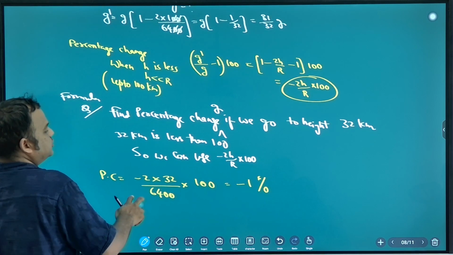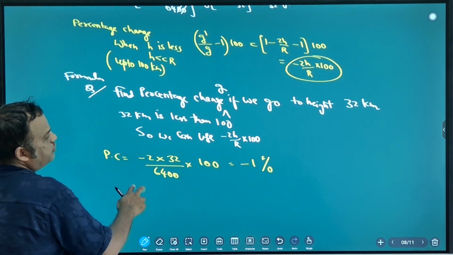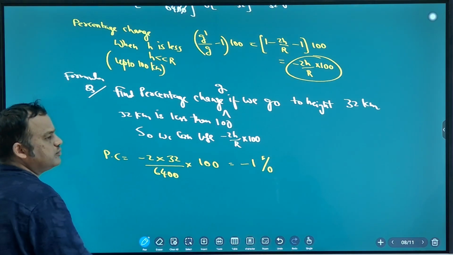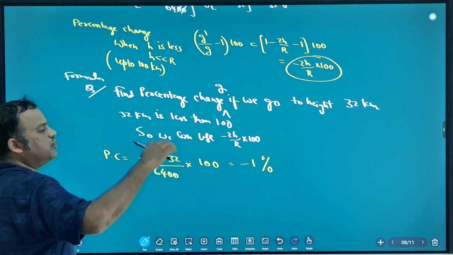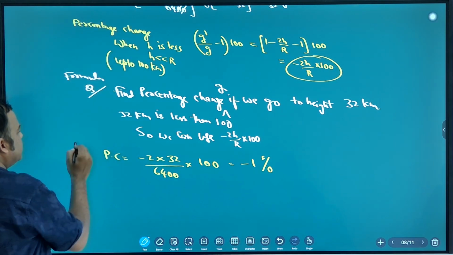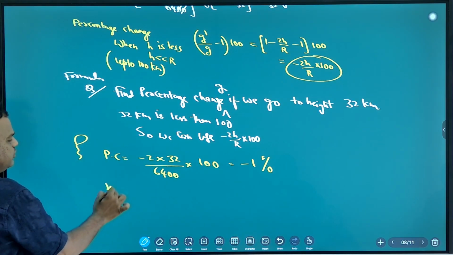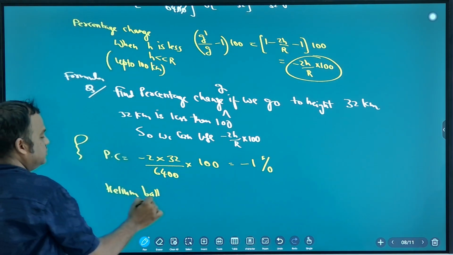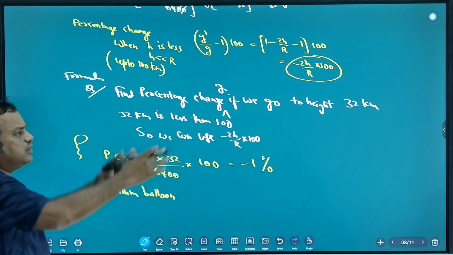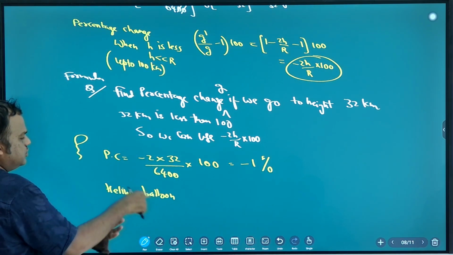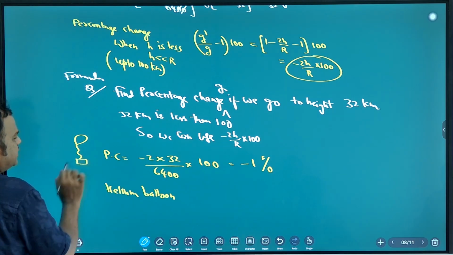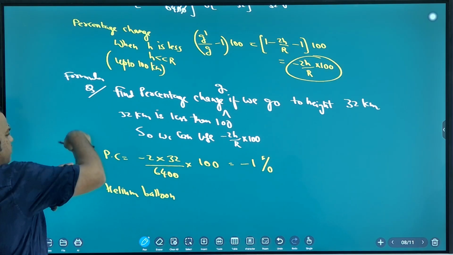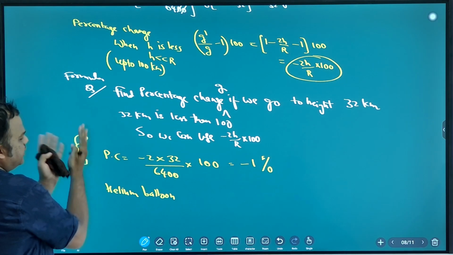Okay. So this is ground surface, you go above. You can take a helium balloon. If you want to go to height, take a very big balloon. There is a basket also. You sit in the basket, fire it.